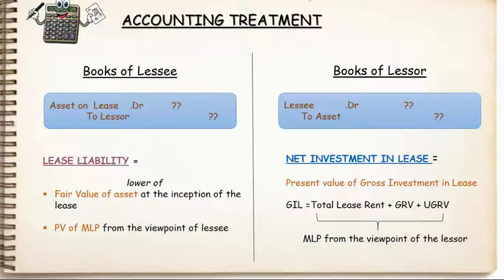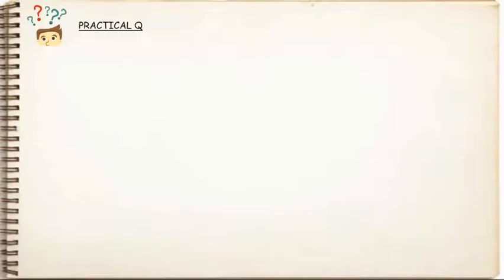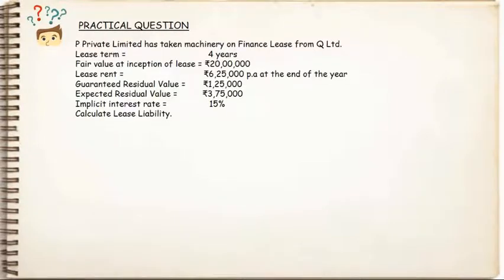Now let us do some practical questions to understand both of these concepts. In this question, the lease term is 4 years, the fair value is given as 20 lakhs and the lease rent paid every year is 6,25,000 and the guaranteed residual value is 1,25,000. In this question, the expected residual value is to be ignored because we don't consider it while calculating lessee's liability. It is only considered in lessor's lease rent calculation.